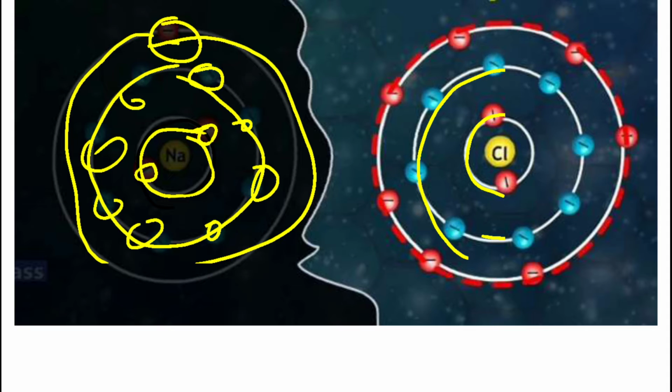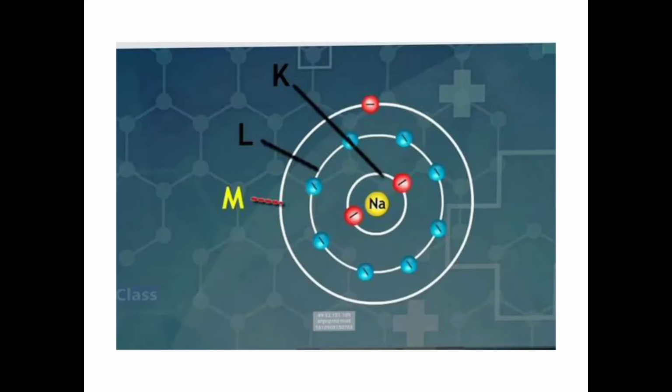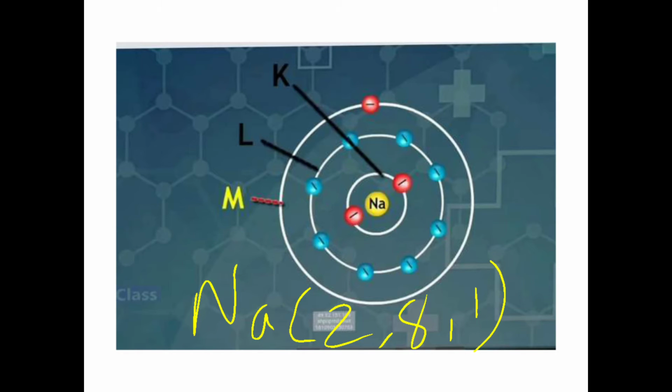Now, observe children here. Sodium, if I want to write down, I can write down as 2, 8, 1, right? Sodium electronic configuration 2, 8, 1.